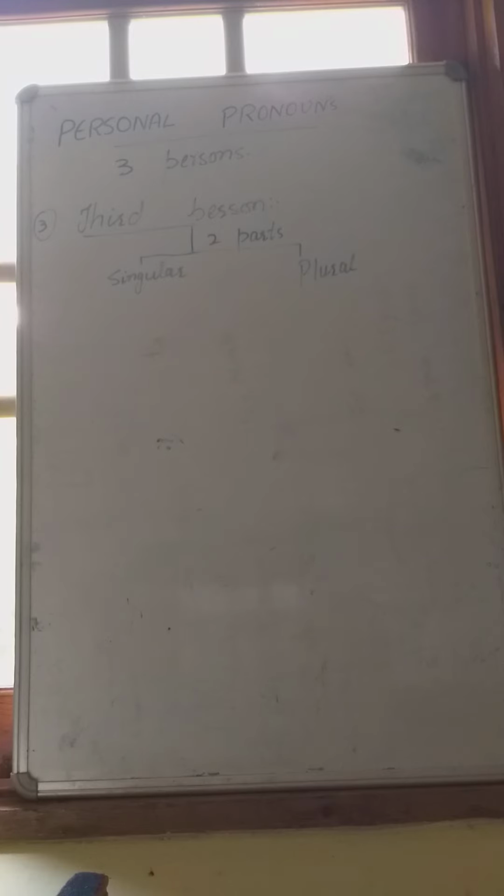Now the third person. A pronoun used for the person spoken of is known as the third person. It also has two parts: one is singular form and the second is plural form, and it is also divided into three types: subjective, objective, and possessive.